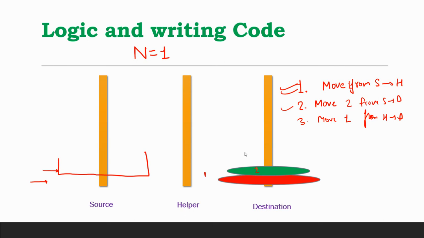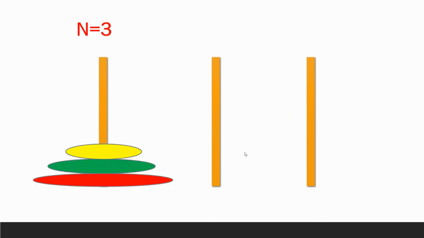That was for n is equal to 2. Now I am taking one more example in which I am taking n is equal to 3 this time, right? So we need to follow the same rules: we cannot put a larger disk over a smaller disk, we can move only one disk at a time, and the order should be maintained. We need to follow all the rules that I discussed. Okay, how are we going to do this?